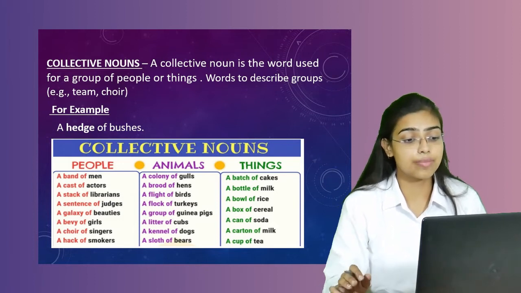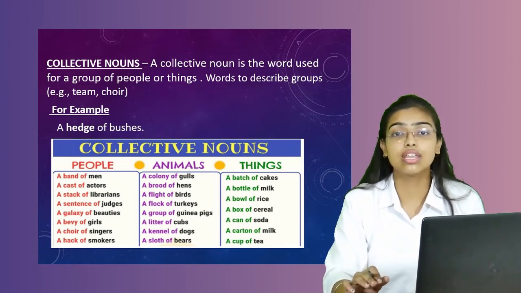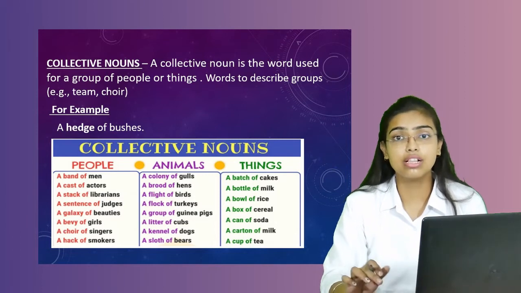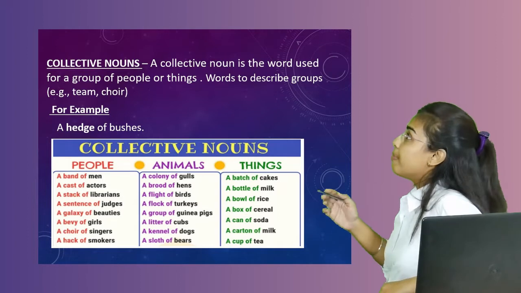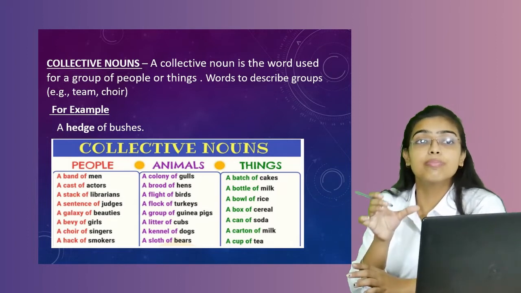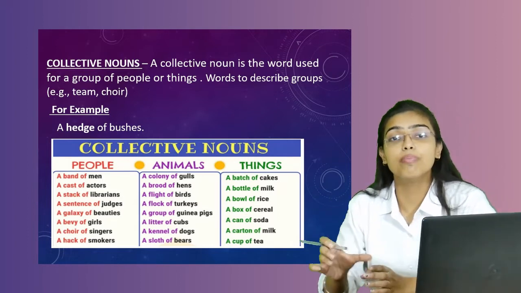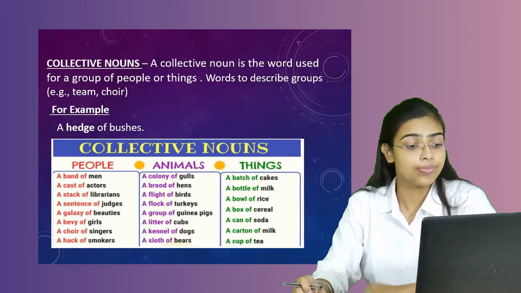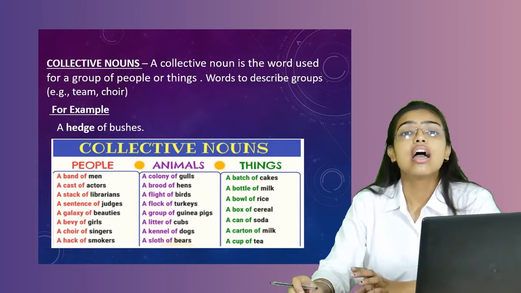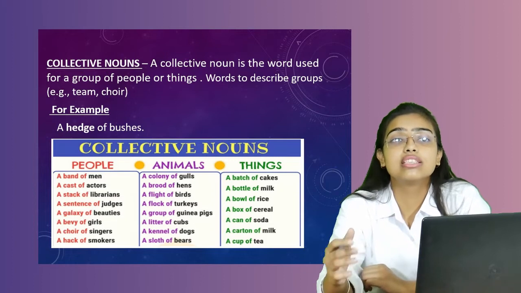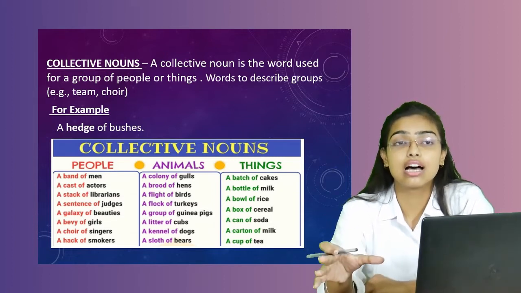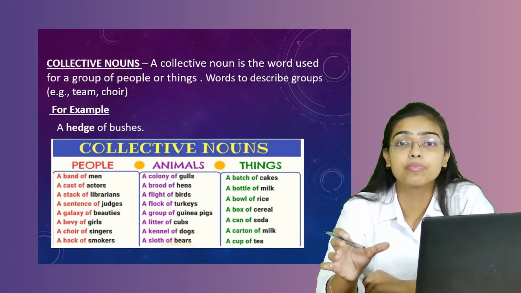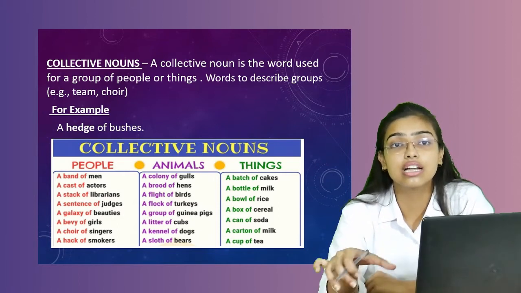Here we are getting some examples regarding collective nouns in cases of people, animals, and things. The example is a band of men. A band of men. The word band is specified for men, denoting a group of men. A cast of actors. As you have seen many times before any serial or any of the movies start, there is a list of cast. What is cast? The members who are acting in that particular movie or serial, they are the cast members.